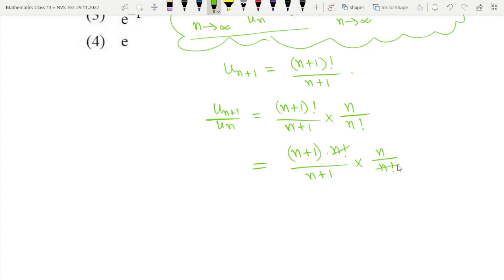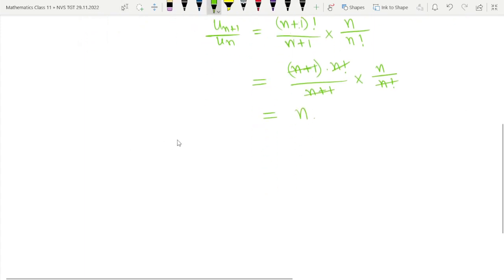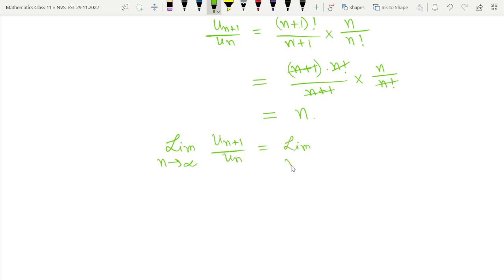Now n factorial will be cancelled, n plus 1 will be cancelled, it will become n. So if we take limit n tends to infinity un plus 1 divided by un, it is equal to limit n tends to infinity n, that is equal to infinity.